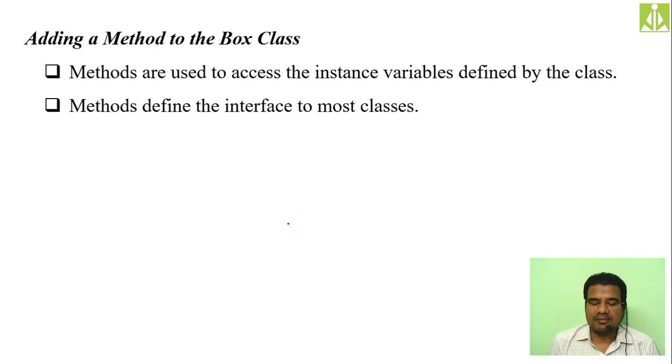Adding a method to the box class. Already we have our box class working. To that box class only, I will try to add one method with the name volume. We have calculated volume inside the main method. I don't want the volume to be calculated inside the main method. I will calculate the volume as part of the class declaration itself, as part of the class template itself.